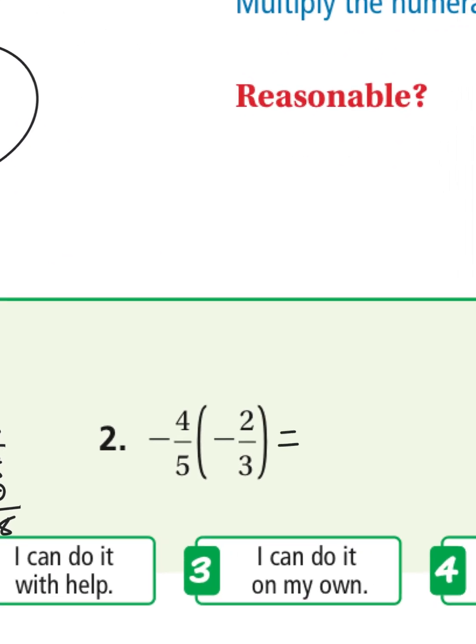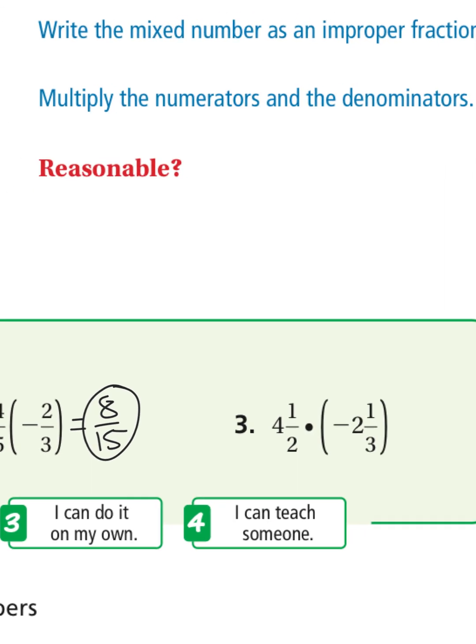Fractions, we multiply straight across. 4 times 2 is 8. 5 times 3 is 15. A negative times a negative is a positive, and this cannot be simplified. So that is your answer.